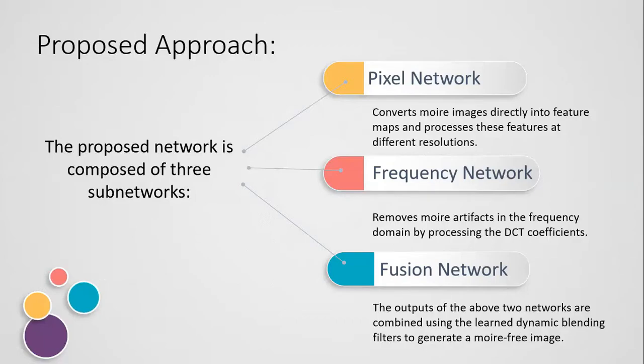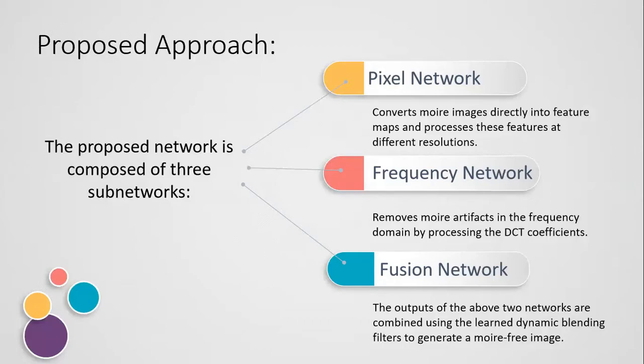Basically, images with Moire patterns are a little harder, I can say, to distinguish from clean images, as Moire patterns are spread across a wide range of frequency bands. So we need to explore their properties in this domain. The frequency network removes Moire artifacts in the frequency domain by processing the discrete cosine transform coefficient. What is discrete cosine transform coefficient?